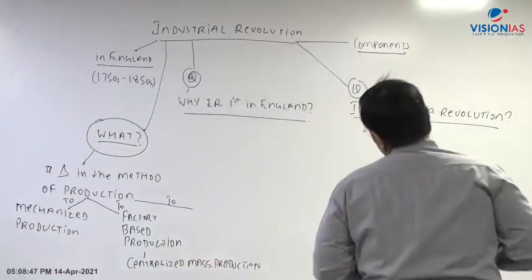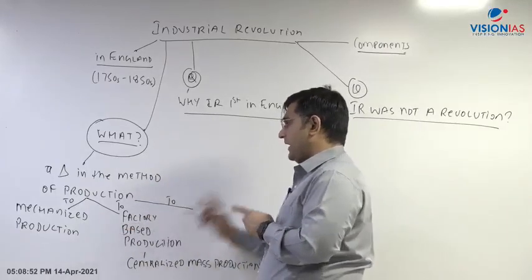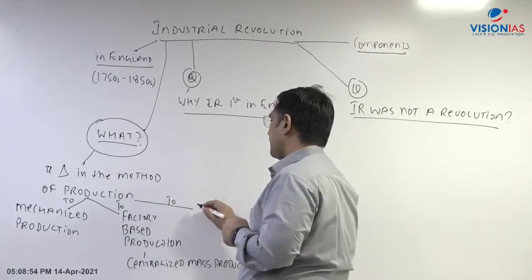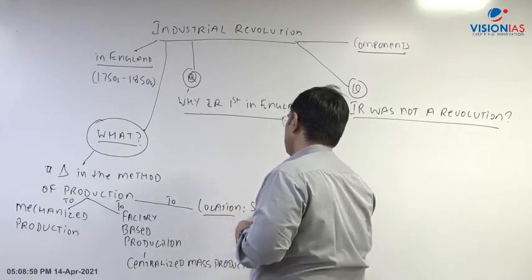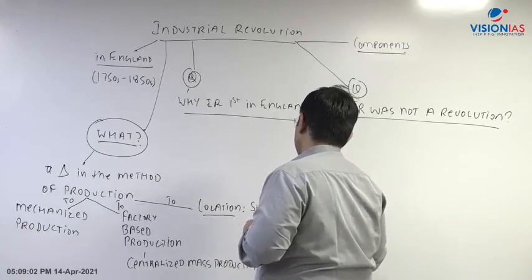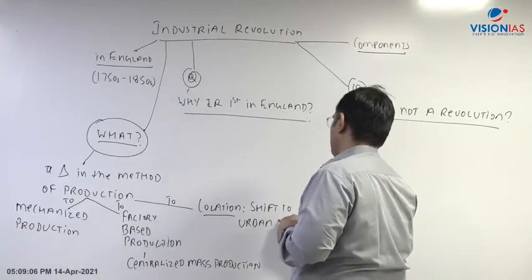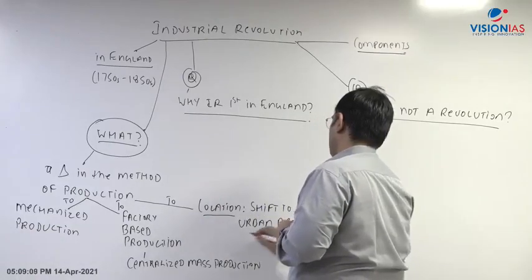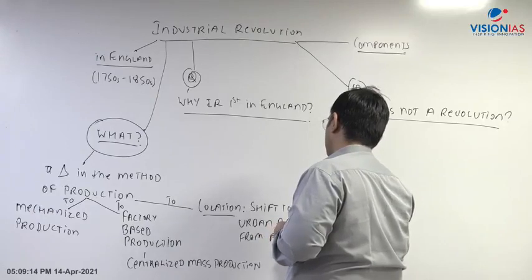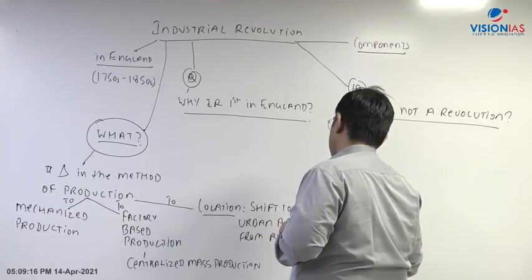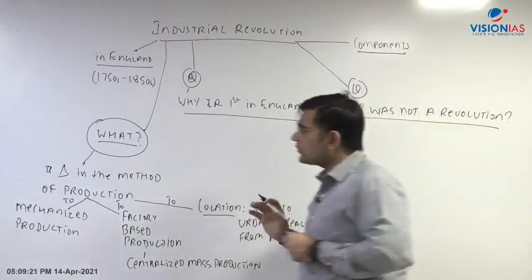So therefore another aspect that we see is this change in the method of production, with the help of machines. And second, अगर इसकी location भी देखा जाए, your shift towards the urban areas from the rural areas, this is how your shift is taking place.